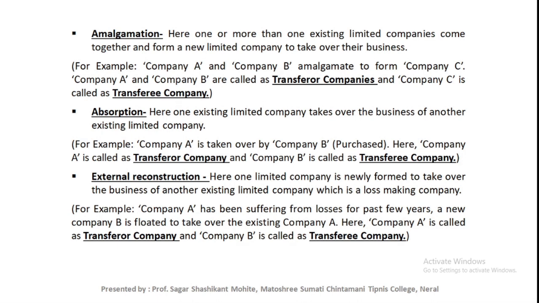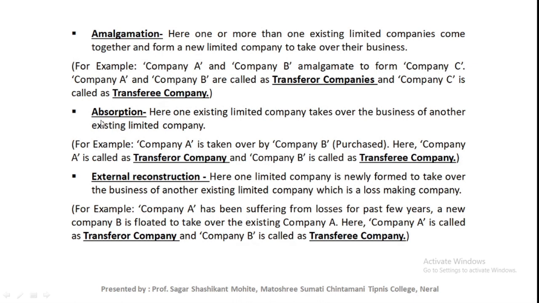For example, company A and company B amalgamate to form company C. In this situation, company A and company B are called transferor companies, meaning old companies, vendor companies, and company C is called the transferee company, meaning new company, purchasing company. This is the case of amalgamation of companies.